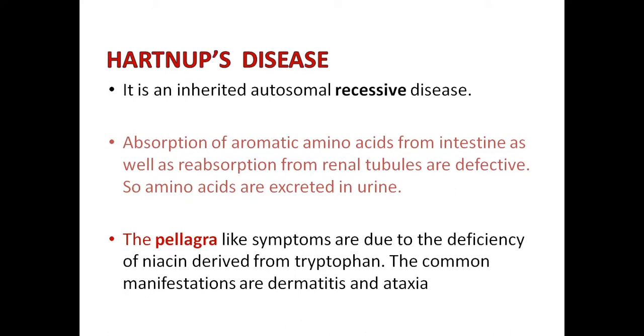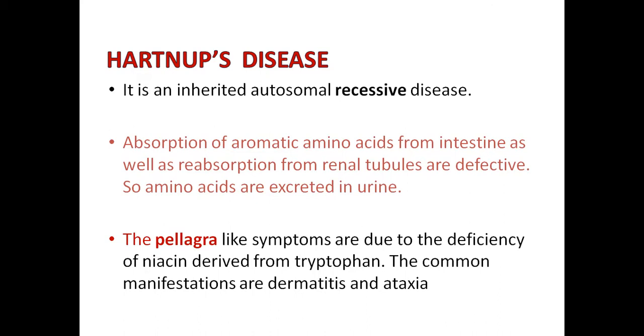Another disease which is associated with the abnormal absorption of aromatic amino acids is called Hartnup's disease. This is an inherited autosomal recessive disease. In these patients, the absorption of aromatic amino acids from the intestine as well as reabsorption from the renal tubules is defective. They are not absorbed properly in the intestine and renal tubules, so these aromatic amino acids are excreted in urine.